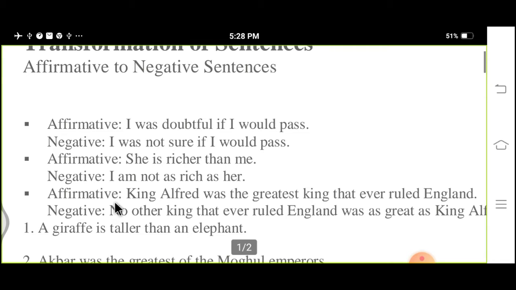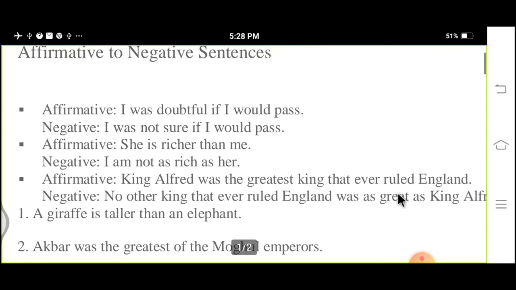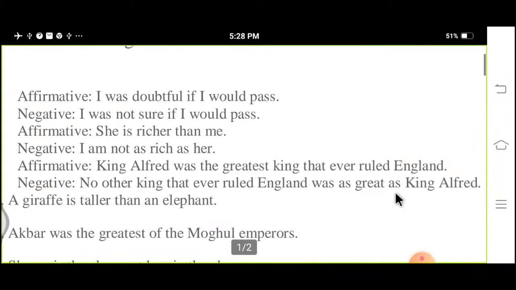Let us move to the next sentence, that is affirmative. King Alfred was the greatest king that ever ruled England. The negative of this sentence: no other king that ever ruled England was as great as King Alfred.